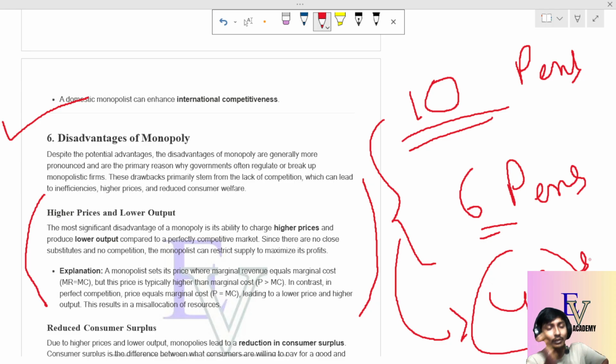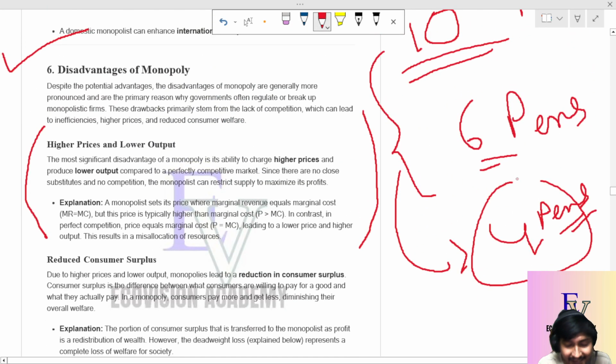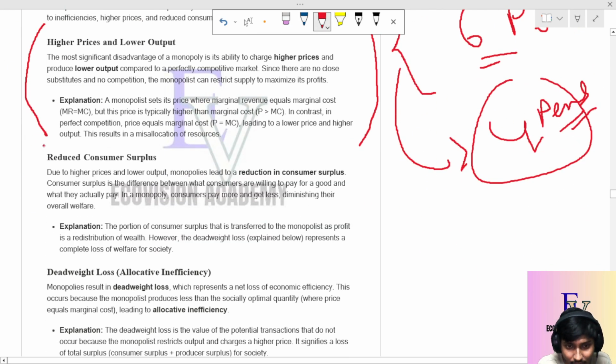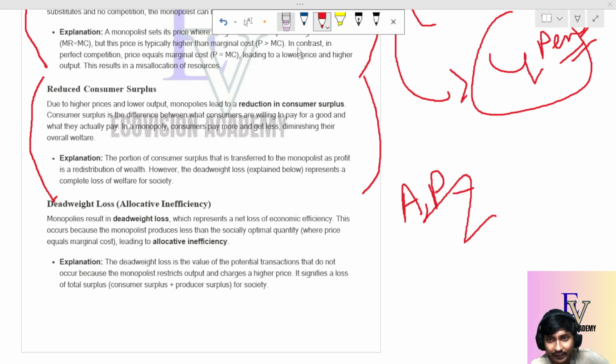So since the total supply is controlled by the monopoly, it can do whatever it wants. Now since it sells at a higher price, it reduces the consumer surplus. This is very good. You know about consumer surplus. Consumer surplus means actual price minus, sorry, let me write in that way.